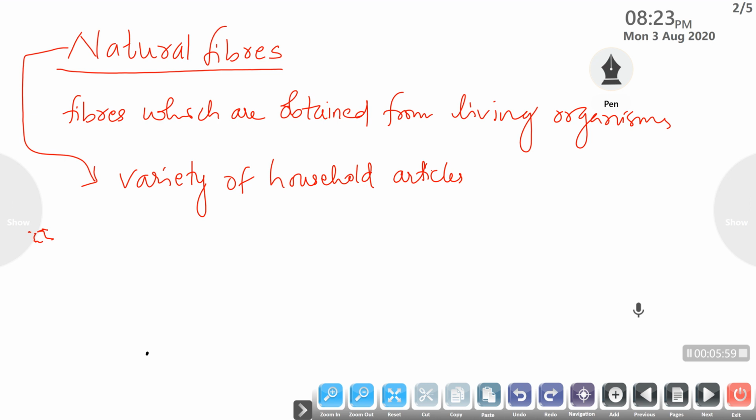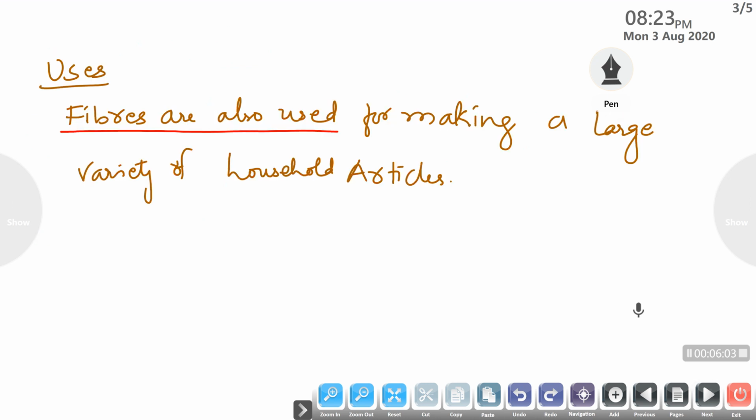So for example, cotton t-shirts. Cotton t-shirts are the t-shirts which are made by cotton. Cotton is a natural fiber.